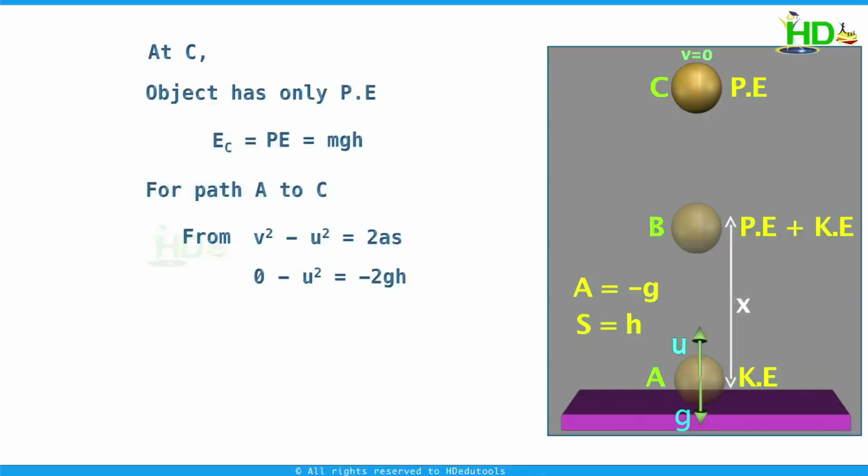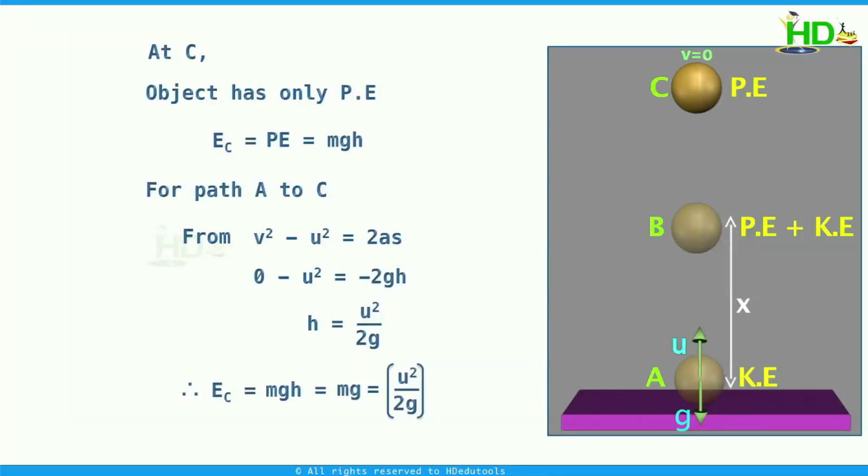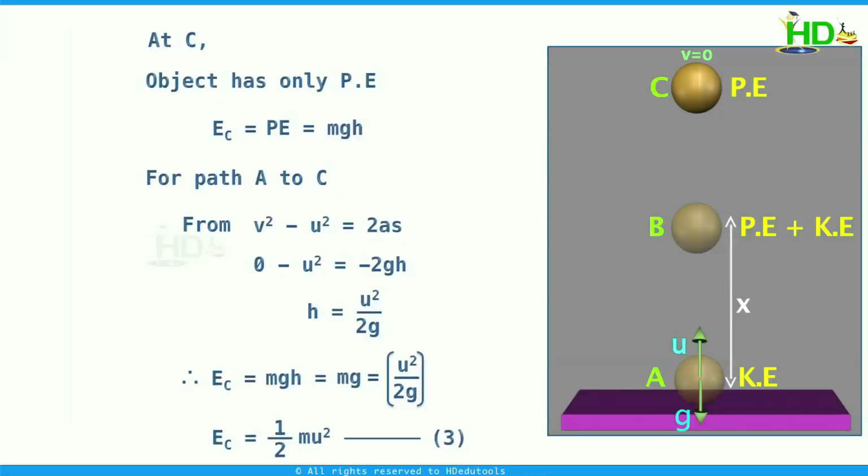Substituting these values we get h equals u square by 2g. Therefore, energy at C is mgh, which is equal to mg into u square by 2g, or energy at C is half mu square. We consider this as equation 3.